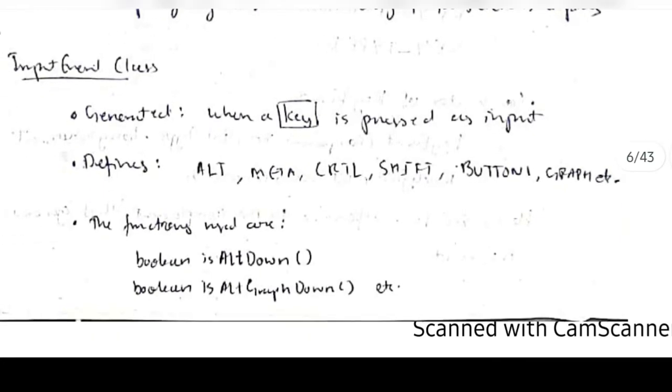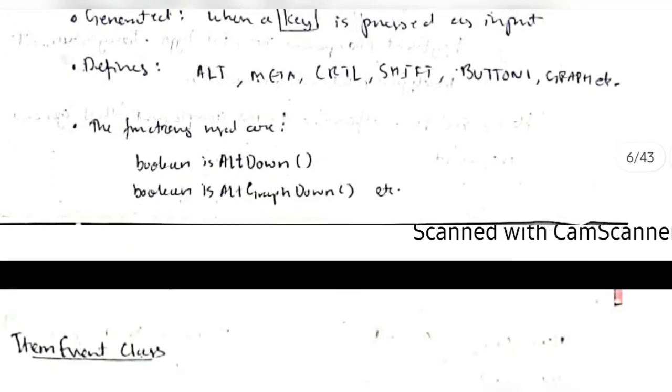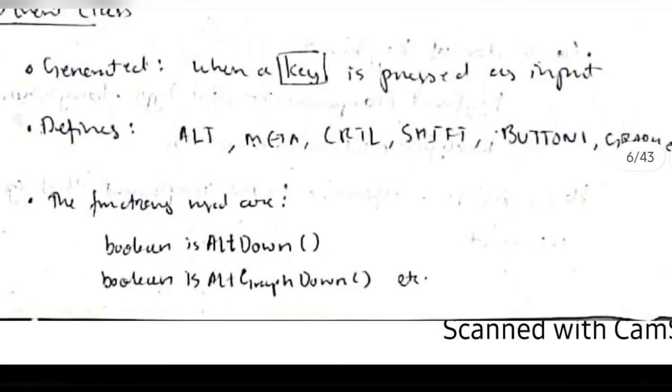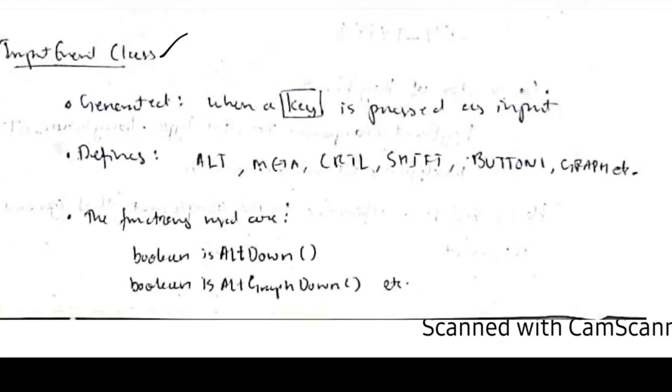The next one is the input event class. When a key is pressed as an input, it's for alt, meta, control, shift, button 1 and graph and other keys, which are the different keys on the keyboard, except the alphabets and numbers. For those, the input event is handled, meaning the functions will be as follows, like boolean alt is down or not, meaning we have clicked the shift button, or caps lock is up or down. Those things will be checked by boolean functions. If it is up it will be true, if it is down it will be false. So that will be returned by these functions, and those things will be handled by the input event class.